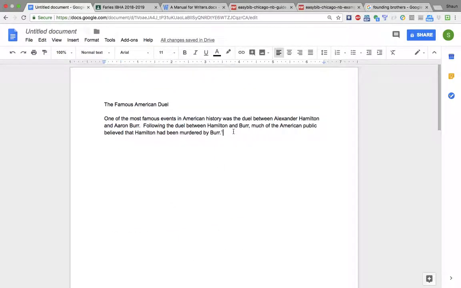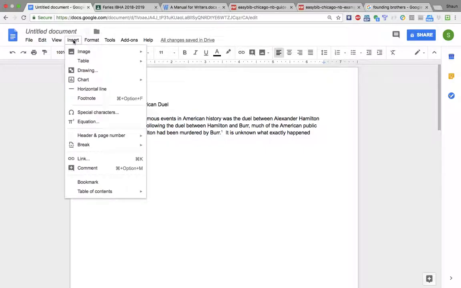All right, so one other thing I want to note is that the footnote should come in after the punctuation of the sentence. Okay, don't put spaces, don't put it inside the period or anything like that. So I'm going to write another sentence here, and let's just say it is unknown what exactly happened during the duel. And let's say I got this idea from Ferris, so I'll go ahead and insert footnote.